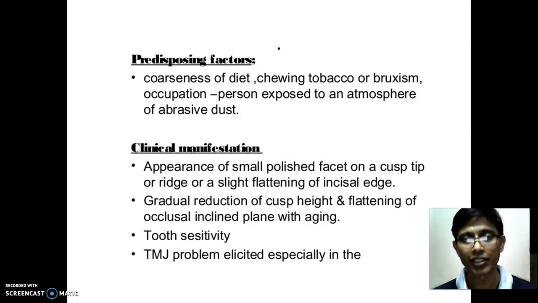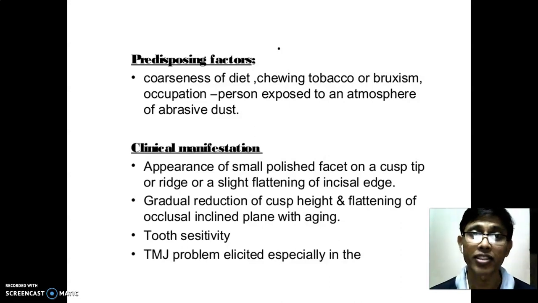Normally a vegetarian is considered to have a soft food diet and a non-vegetarian a hard food diet, so the non-vegetarian will show more attrition as compared to the vegetarian.